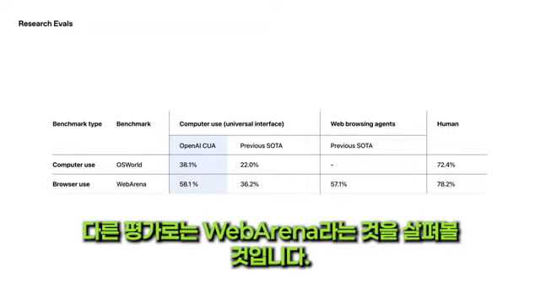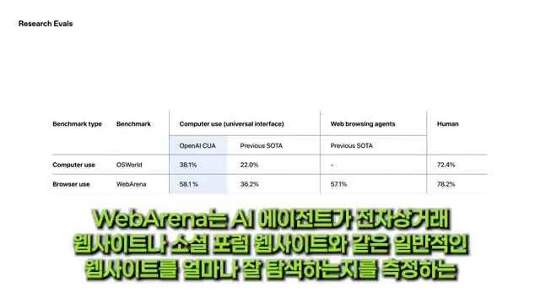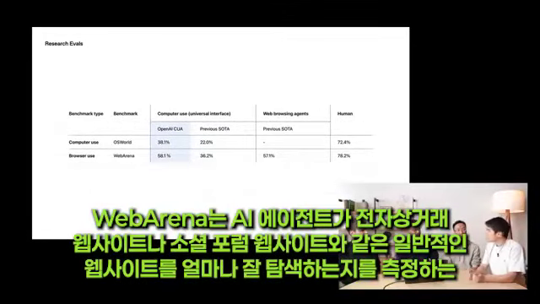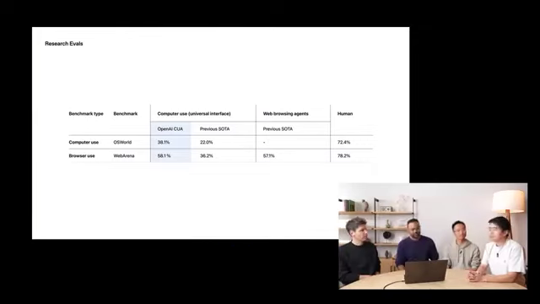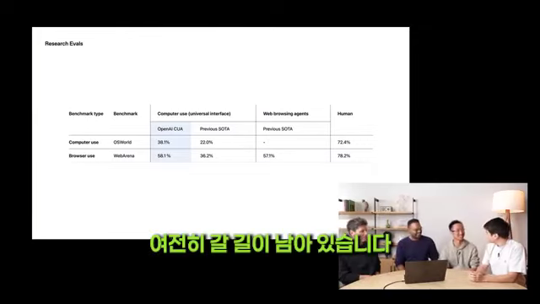The other eval we'll take a look at is called WebArena. WebArena is an eval that measures how well AI agents navigate some common websites like e-commerce websites or social forum websites. On this task, CUA gets 58.1%, again higher than other publicly published results, but still falls short of human performance. Still a way to go. Still a way to go, yes.